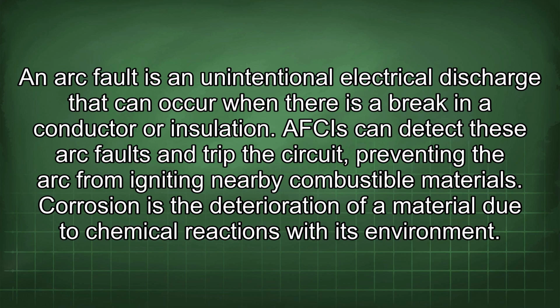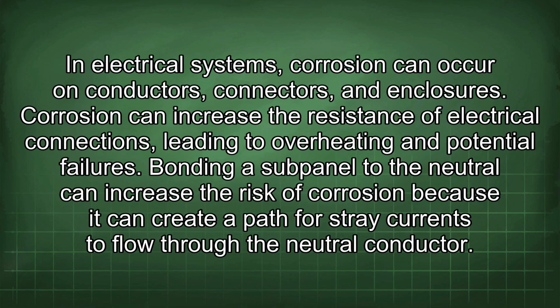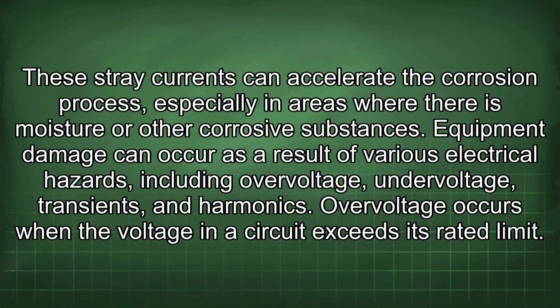Corrosion is the deterioration of a material due to chemical reactions with its environment. In electrical systems, corrosion can occur on conductors, connectors, and enclosures. Corrosion can increase the resistance of electrical connections, leading to overheating and potential failures. Bonding a subpanel to the neutral can increase the risk of corrosion because it can create a path for stray currents to flow through the neutral conductor. These stray currents can accelerate the corrosion process, especially in areas where there is moisture or other corrosive substances.